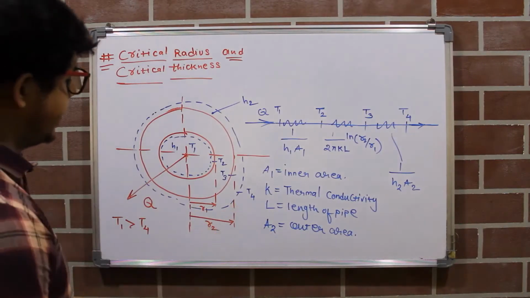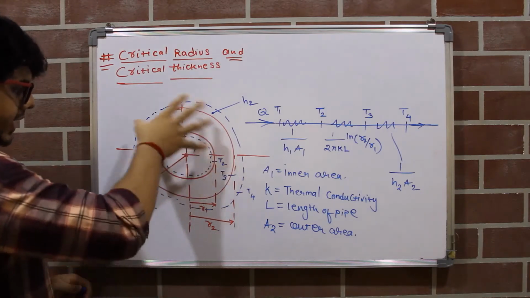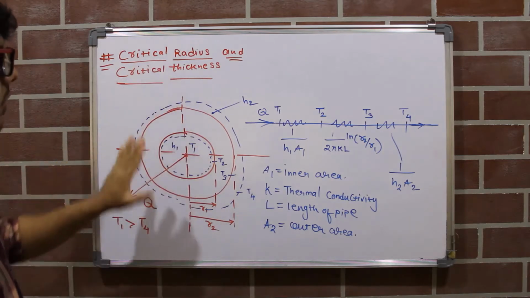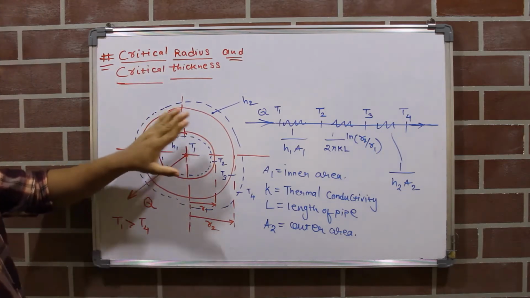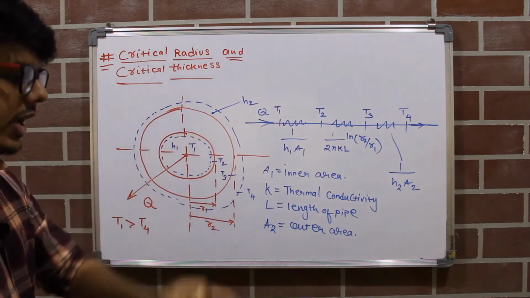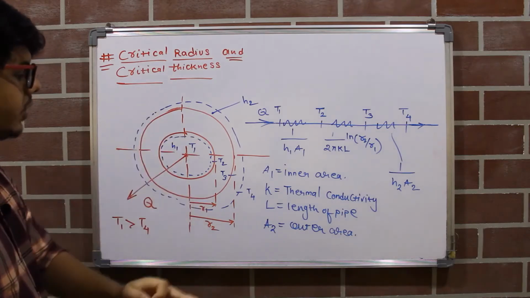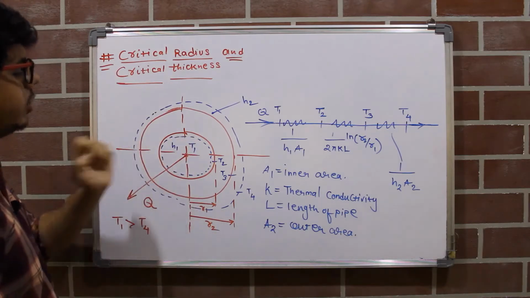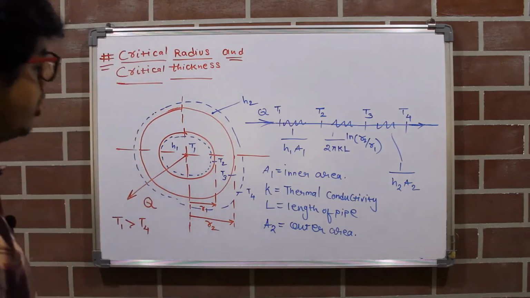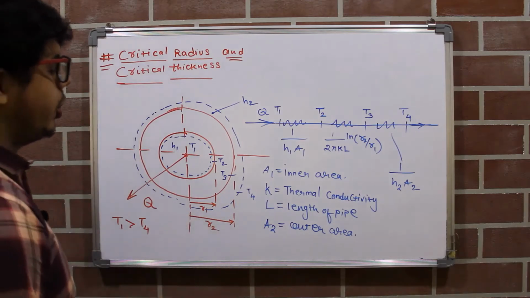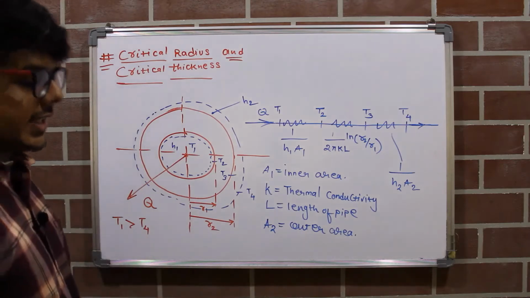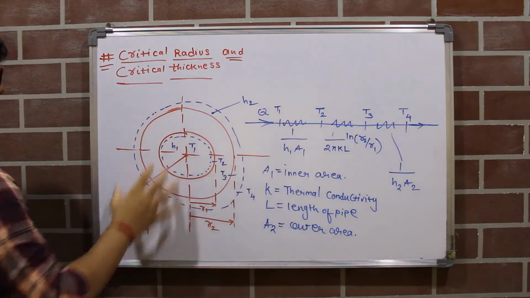So let us consider first, this is a steel pipe. The pipe is made of steel and there is no insulation covered on this pipe. So when we directly connect this pipe with the turbine, then naturally the superheated steam will lose its heat energy to the surrounding and it will start converting into wet steam. So that wet steam will affect the work efficiency of the turbine, and also it can corrode or erode the turbine blades.